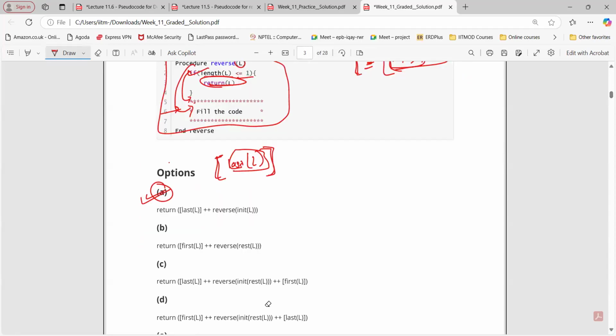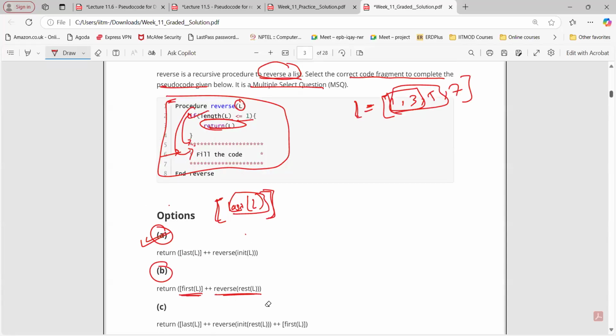Okay, yeah. What about option number B now here? Return of first list L plus plus reverse list here. So we are going to take the first element, what is there inside the list, and then we are taking the remaining of that. Is this the correct one?